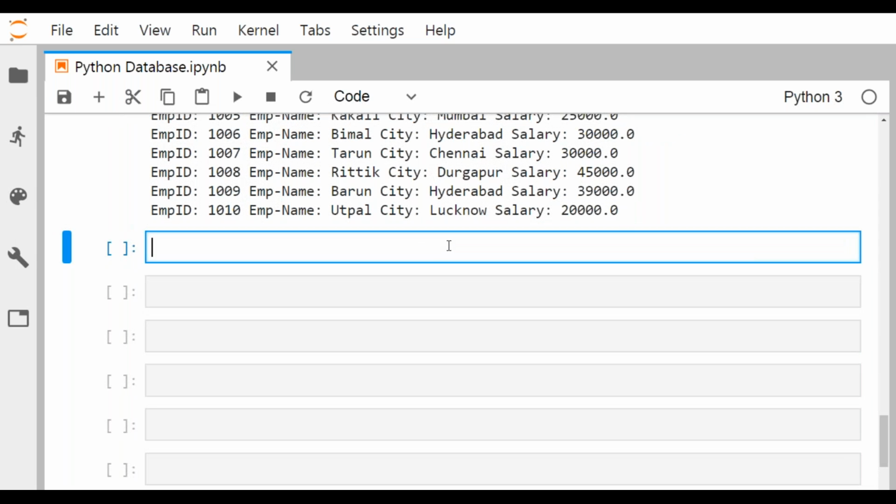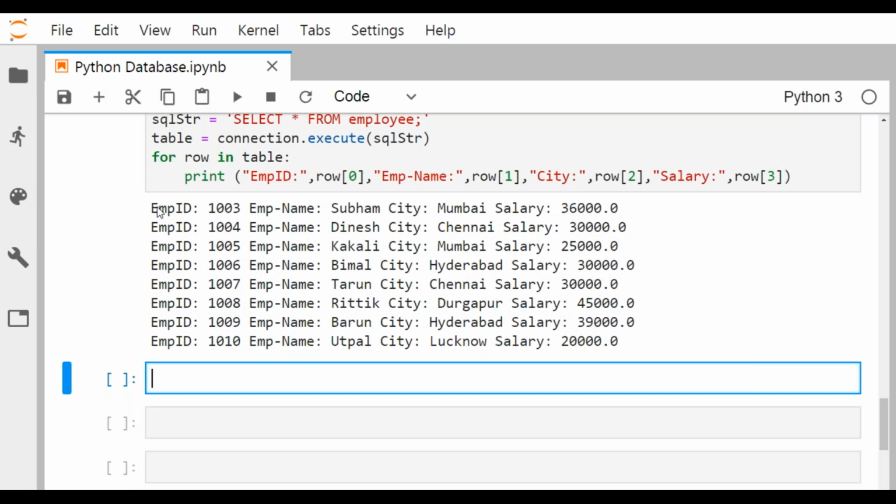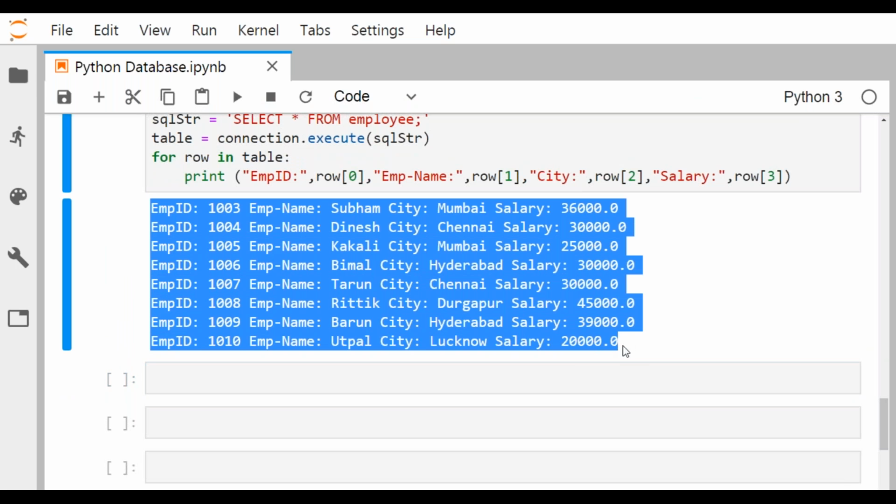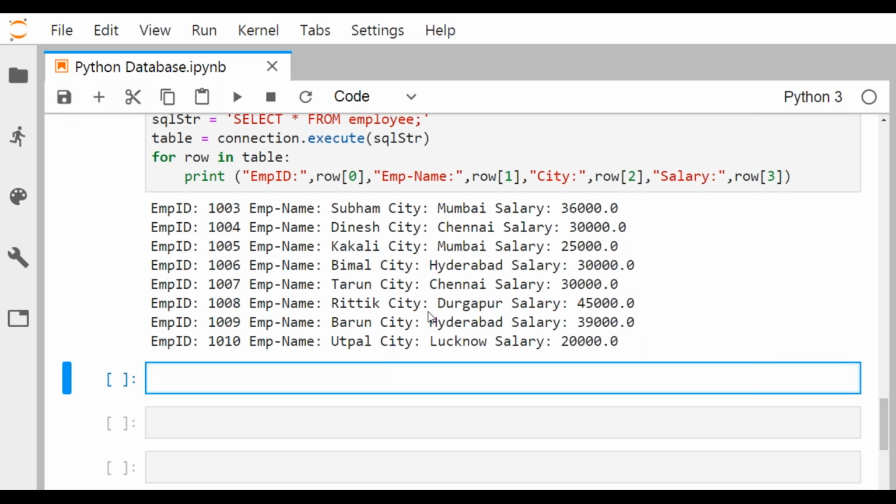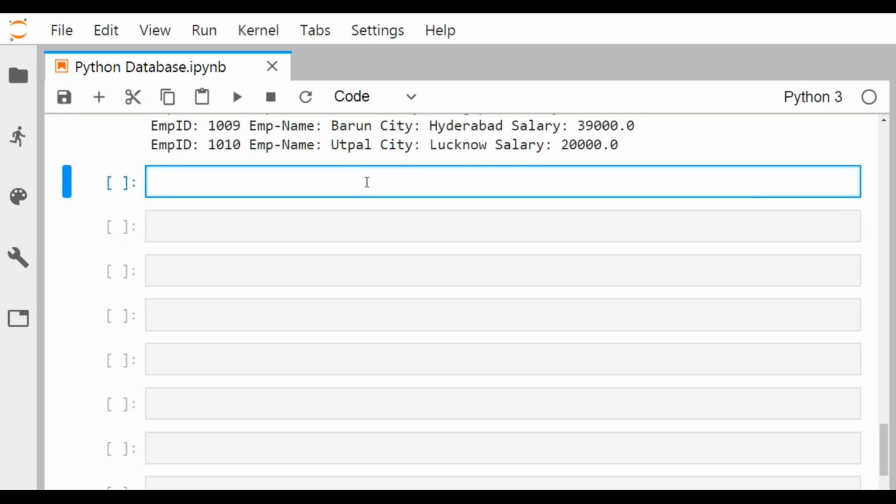So now what I'm trying to do is read my data from my table and then display it onto a data frame. I think that would be a good one, because printing data in this form is not very smart. So let me print it on my data frame. How to print it on my data frame? In that case, what should I do? I shall go for fetching records from the database table to data frame.